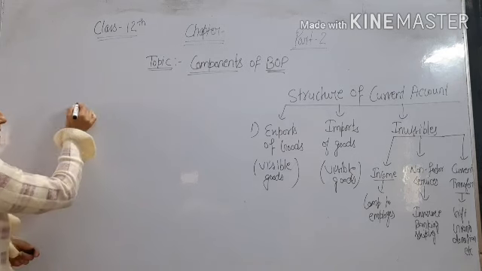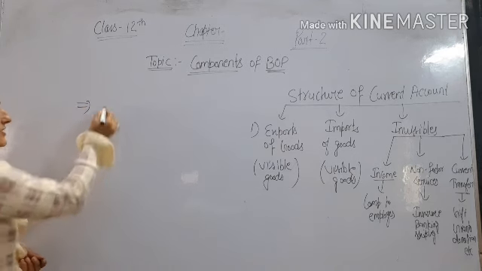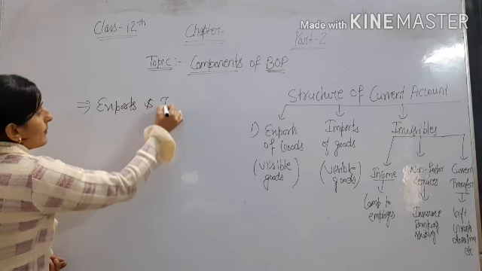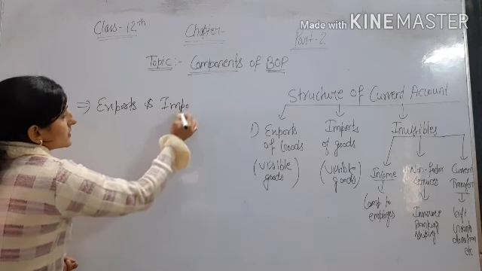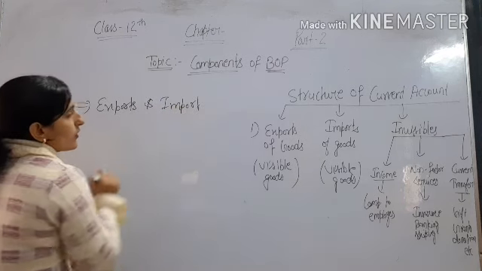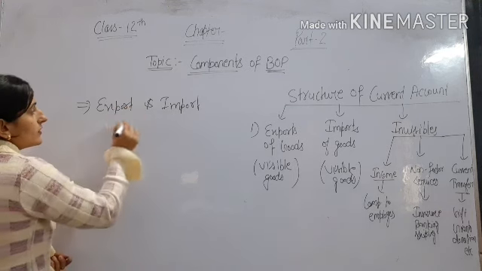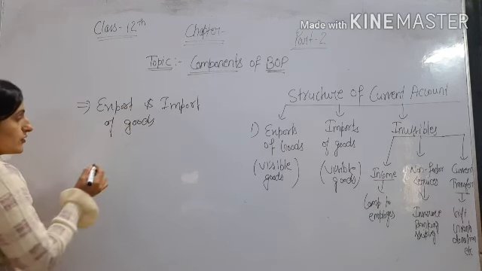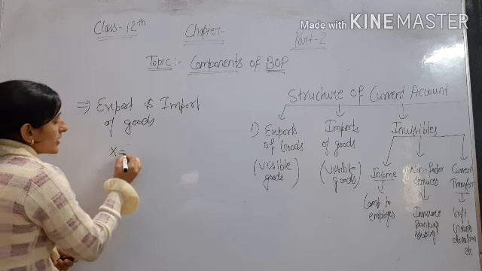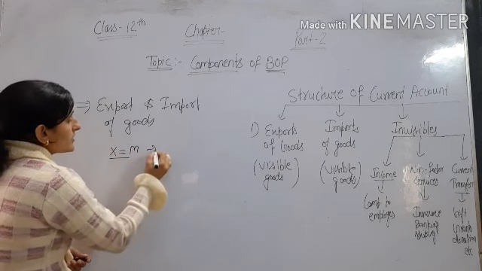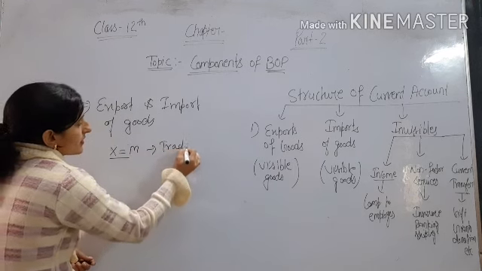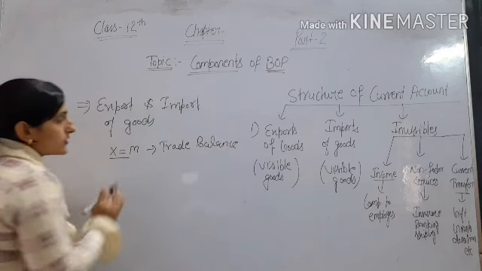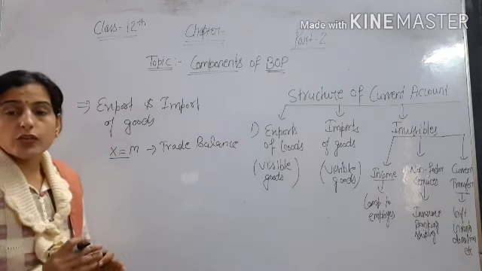And how we estimate the current account: in this, exports and imports of goods are included. Okay. So if we have export equal to import, it means trade balance. Trade balance. Okay, because in trade balance we include only trade.